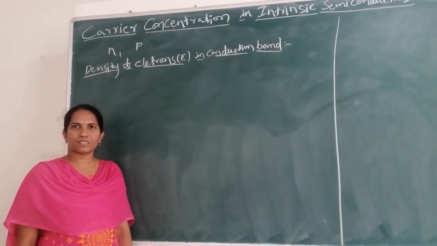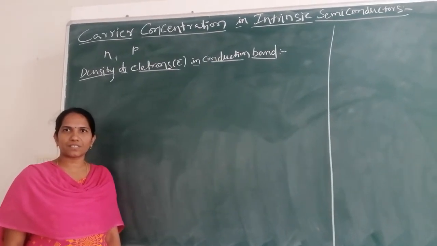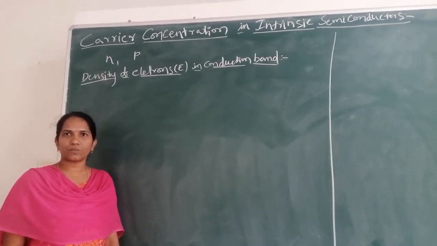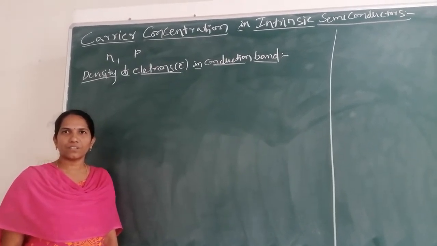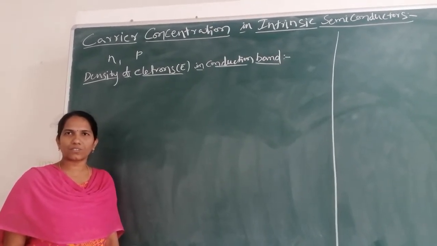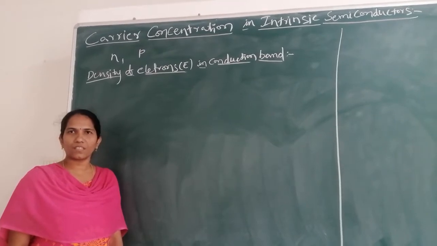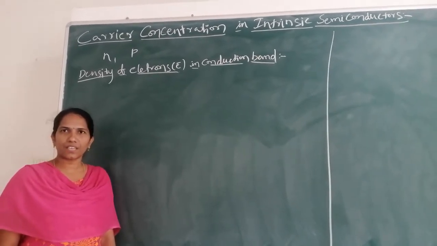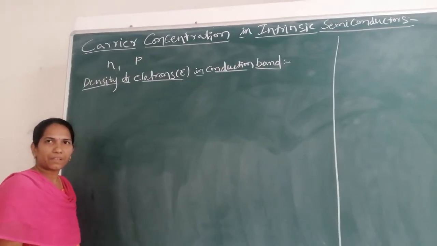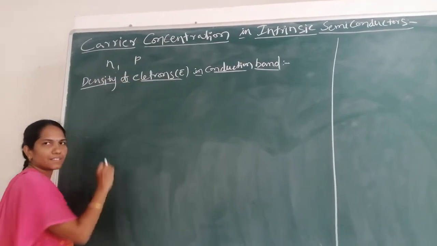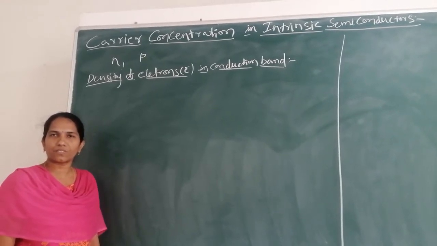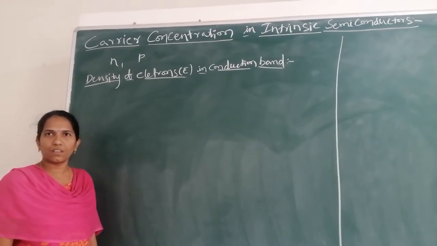Now I am going to discuss the carrier concentration for intrinsic semiconductors. In previous classes, we already discussed intrinsic semiconductors. In intrinsic semiconductors, the charge carriers are the electrons in the conduction band and holes in the valence band. Let N be the number of electrons in the conduction band and P the number of holes in the valence band. In intrinsic semiconductors, the number of electrons and the number of holes are equal.